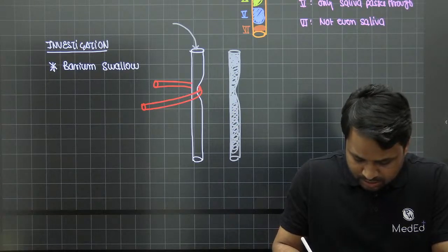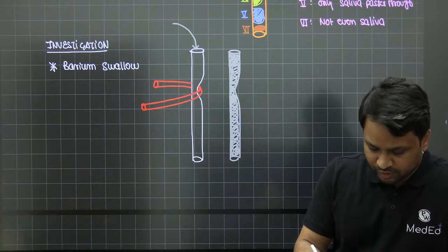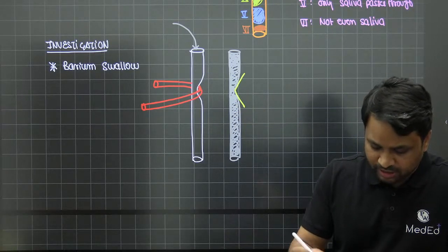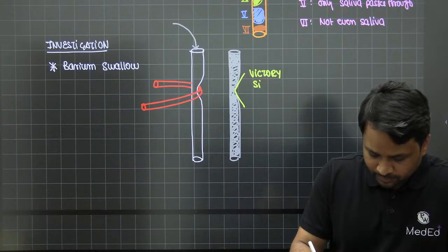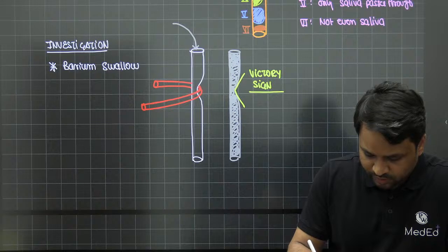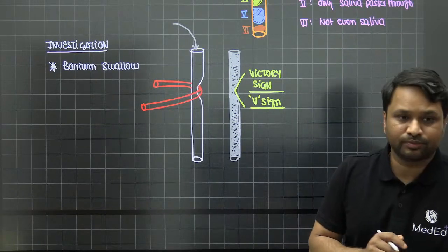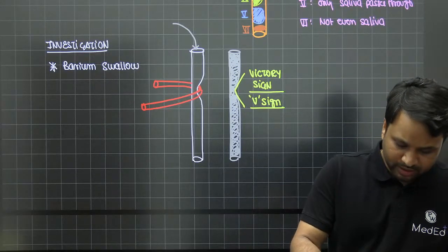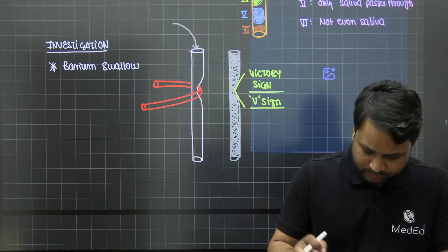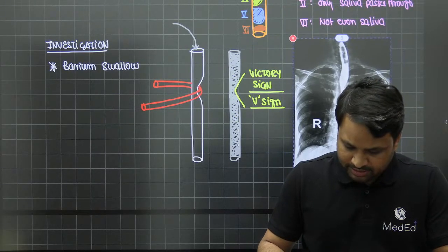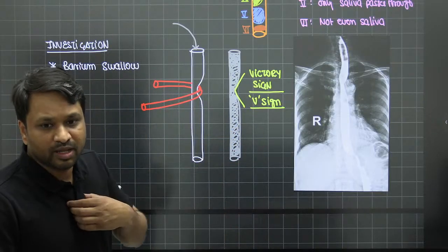Now this smooth filling defect where you have a nice narrowing, which is also referred to as a V-shaped narrowing from outside, we call it the victory sign, or we simply call it a V sign of an extraluminal compression, right? I know you want to see a real radiograph, and this is how it looks. So this is the same depiction that we have just mentioned.